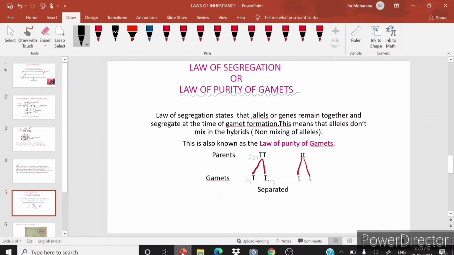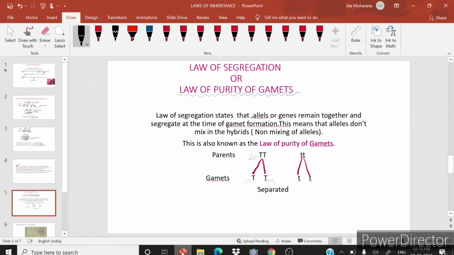The law of segregation states that alleles or genes remain together and segregate at the time of gamete formation. This means that alleles don't mix in the hybrids, that is, the non-mixing of alleles. So this law is also known as law of purity of gametes.